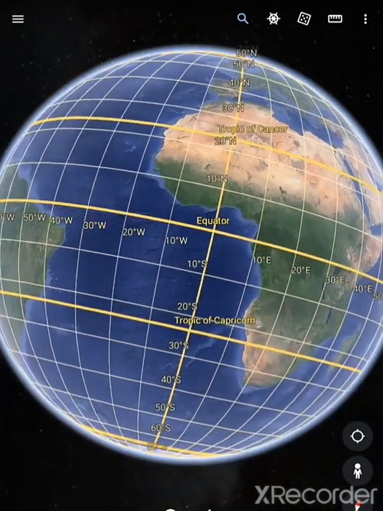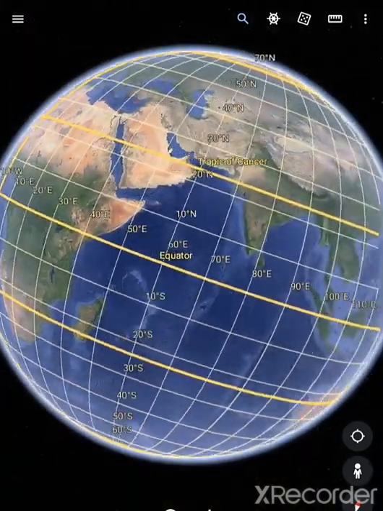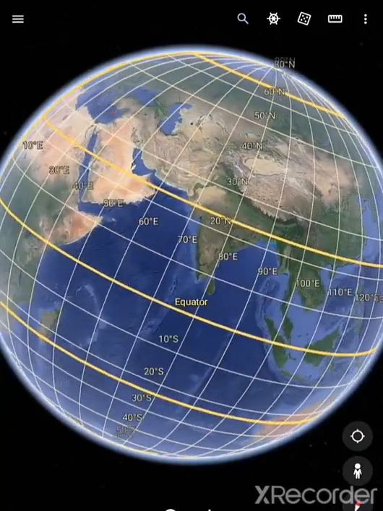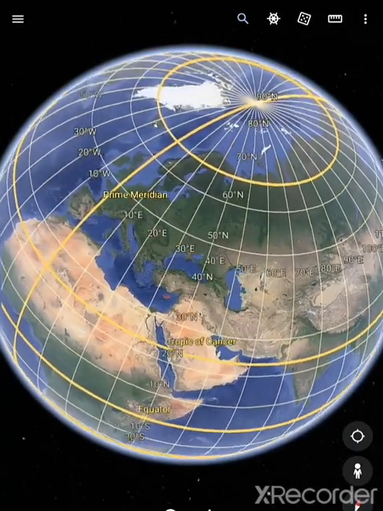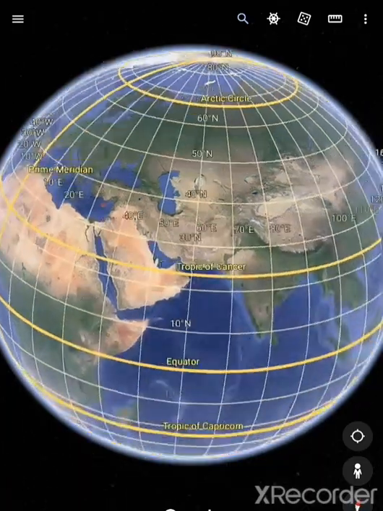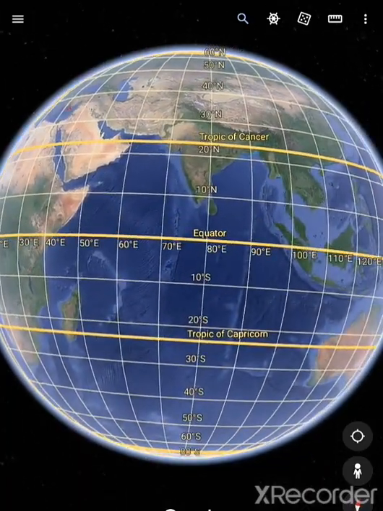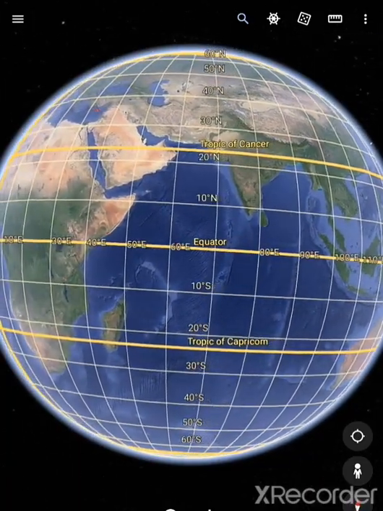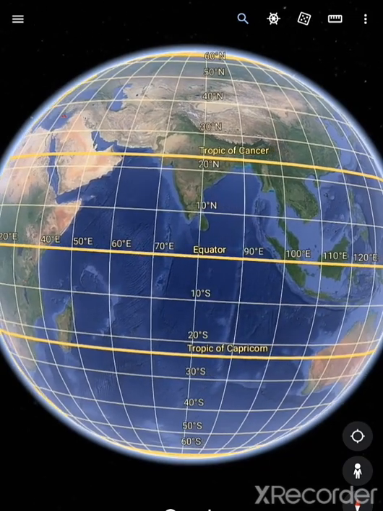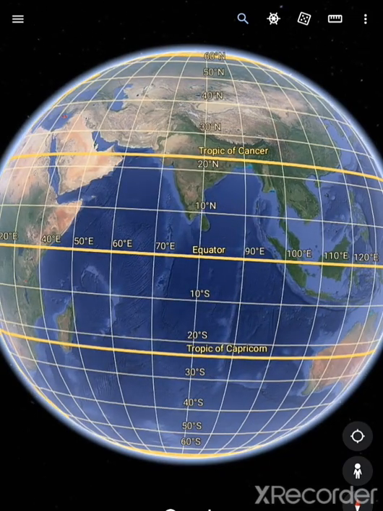Now the equator. Where is the equator? Here we have the equator. So what is the equator? You can see it on the map. Let's take the equator on a map near India. So here we have India and here we have the equator. The equator is an imaginary line running on the globe that divides it into two equal parts.